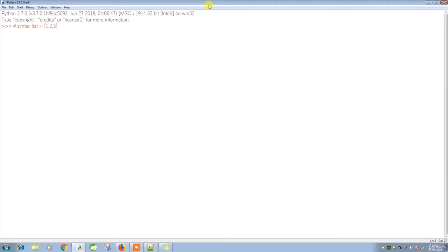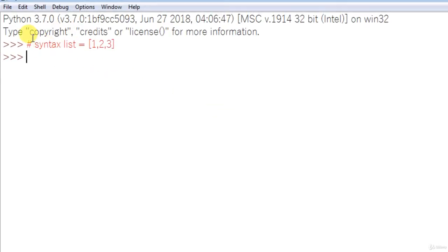Okay, this is the syntax, but what is there in Python which is not there in other languages? If you see the particular list which I created here, this is specific to integer. I mean, you can say simply numbers. But in other scenarios, can we have a list which contains different kinds of data?